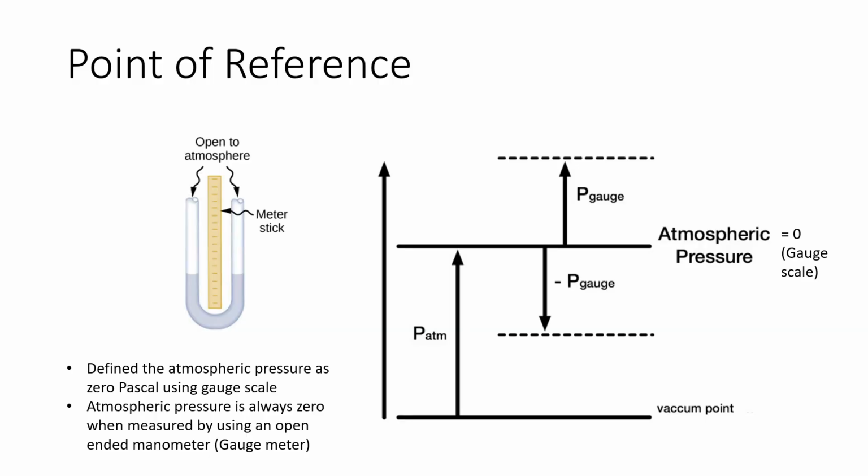So far, we couldn't measure the net charge of the Earth because of the point of reference, or the frame of reference, where we define the ground as 0 or neutral. It is similar to how we define the atmospheric pressure as 0 Pascal using the gauge scale. The reading of atmospheric pressure is always 0 when we measure using an open-ended manometer.